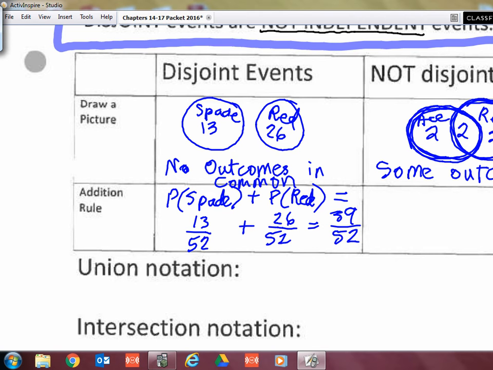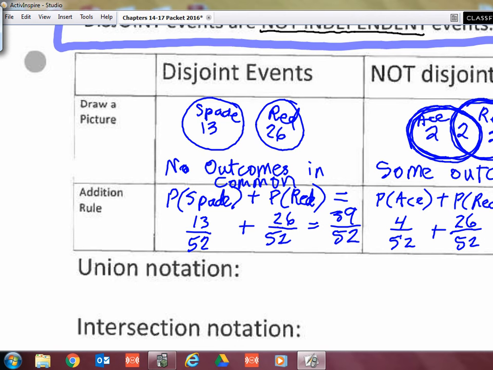Okay. So the situation is, if I ask you for the probability of ace plus the probability of red, then I could have some problems if you don't understand that there is overlap. For example, aces, there's 4 out of 52, plus reds is 26 out of 52.